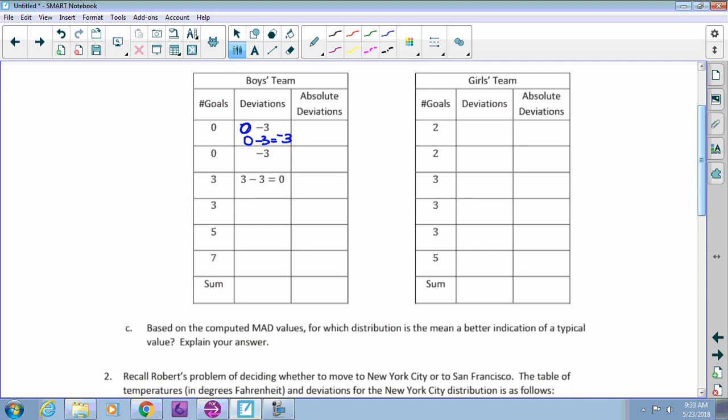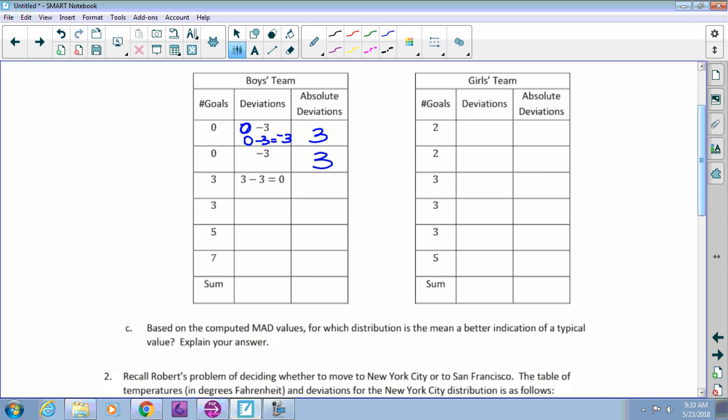That's where they're coming up with that. And the absolute deviation, meaning how far is 0 from 3? 3, yeah, it's just 3, okay? That's where they're getting that number.